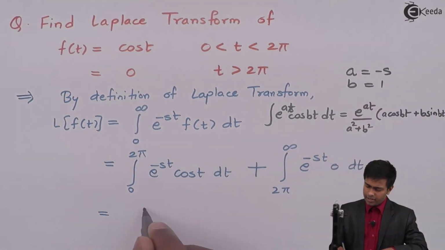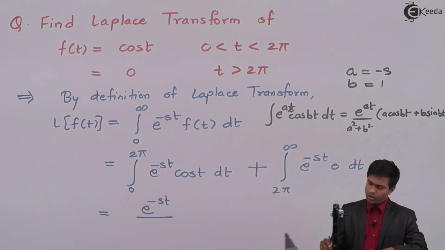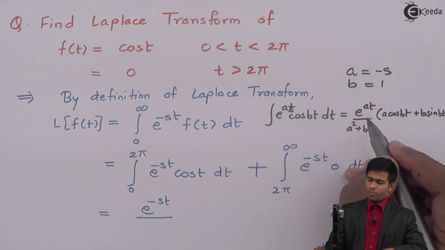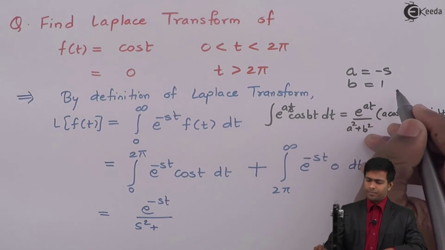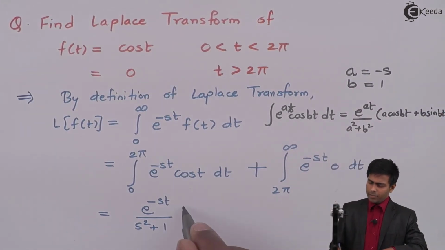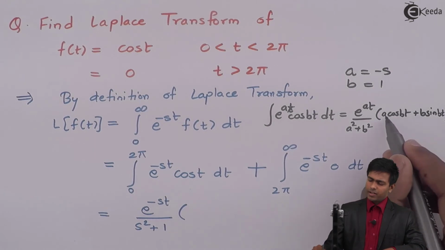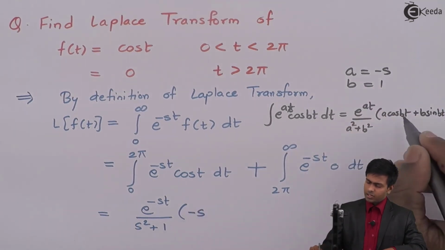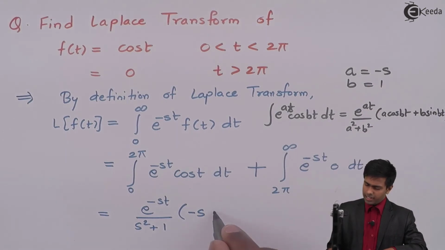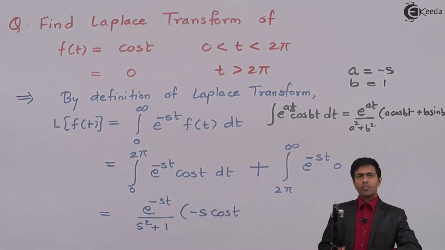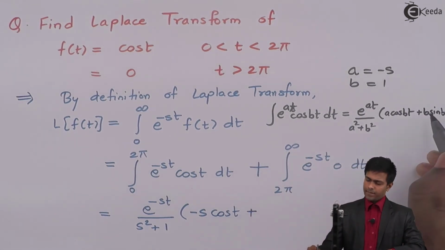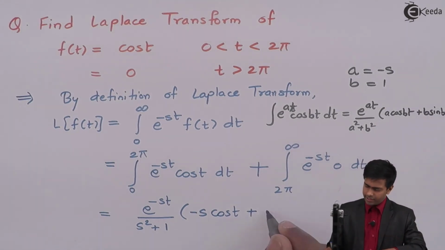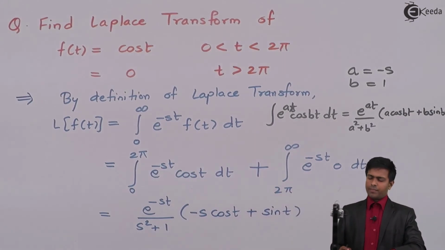So here we'll get e raised to minus st upon (minus s) square, which becomes positive s square, plus b square. B is 1, so 1 square is 1. In the bracket, a cos bt, where a is minus s, so minus s cos t, plus b, where b is 1, so plus 1 into sin t. Yes, it is sin t. So we got the value.